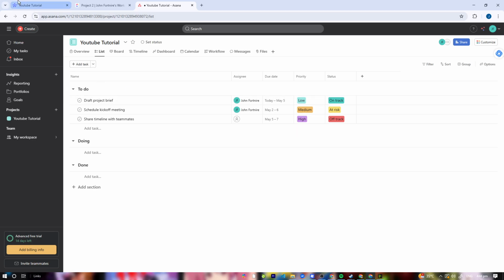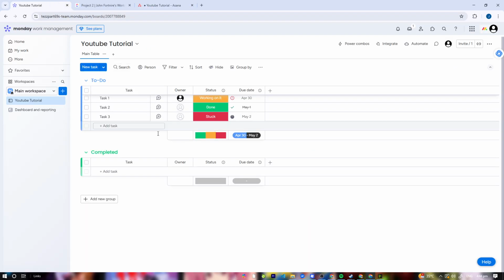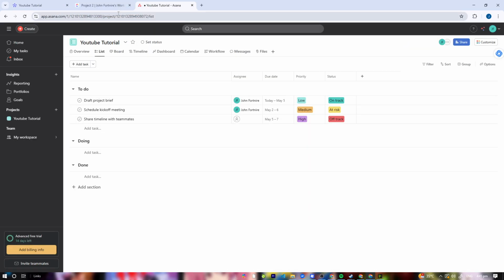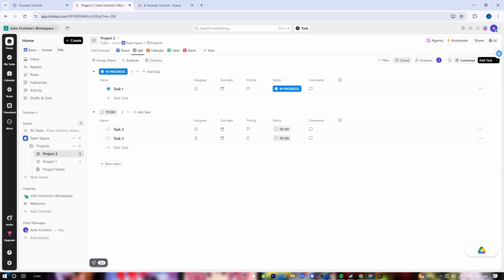Now, for mobile experience, all three have mobile apps. Asana and monday.com are simpler to use on mobile, while the ClickUp app mirrors its complexity and is feature-rich, but not as fast or clean.